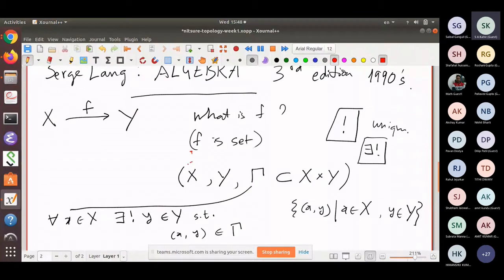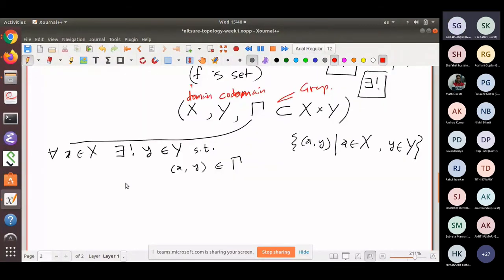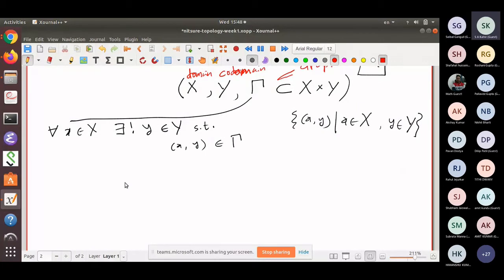So you understand why the modern definition has 3 things in it, and they have names. This is the domain. This is the codomain. And this is the graph. So a function has 3 things: domain, codomain, and graph. Everybody understood? I am not going to explain how to compose functions and all such things, you know already.